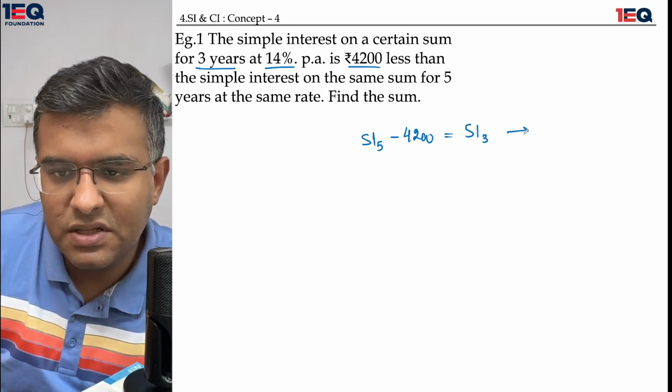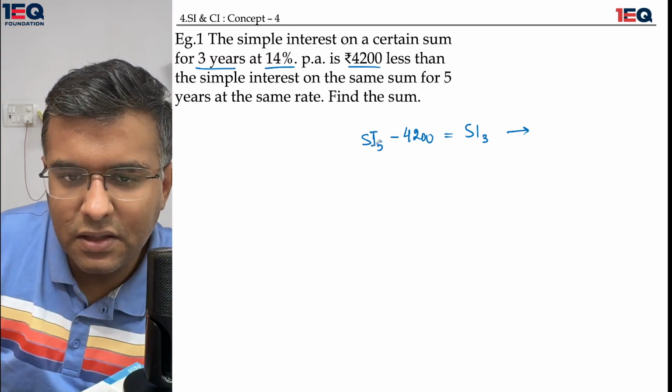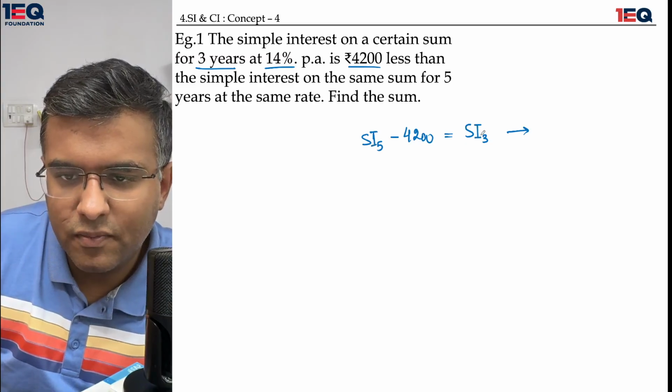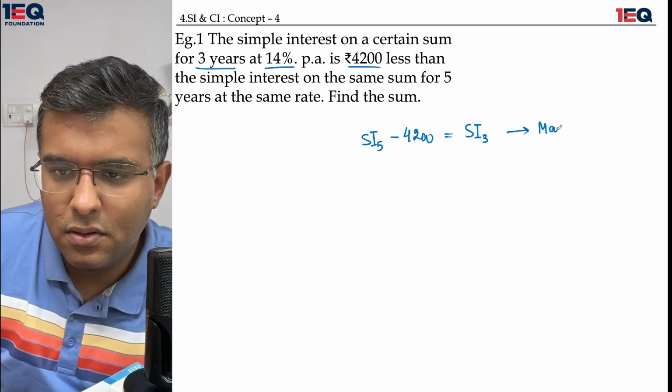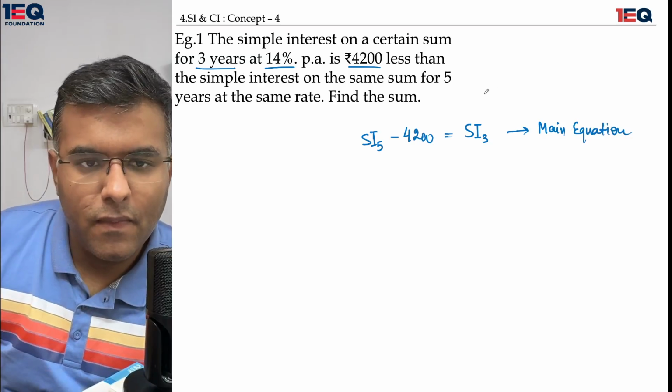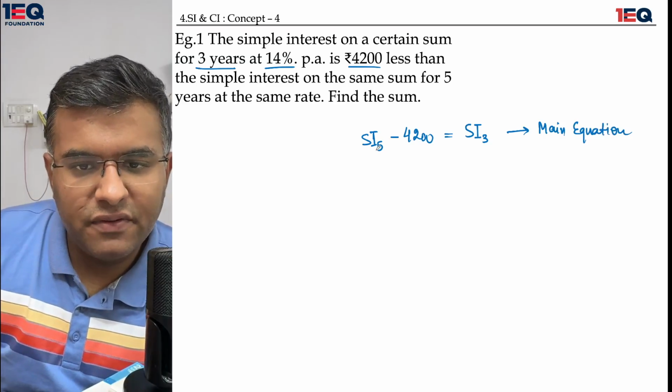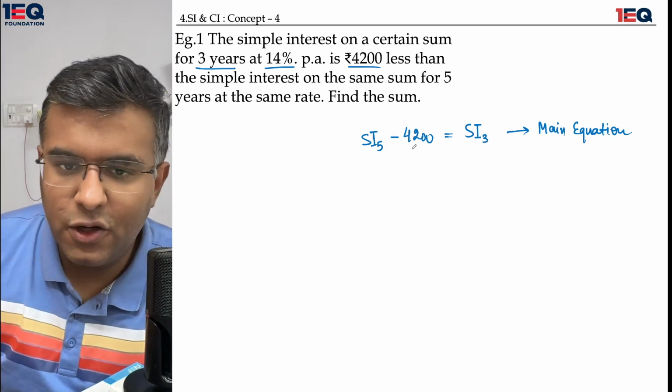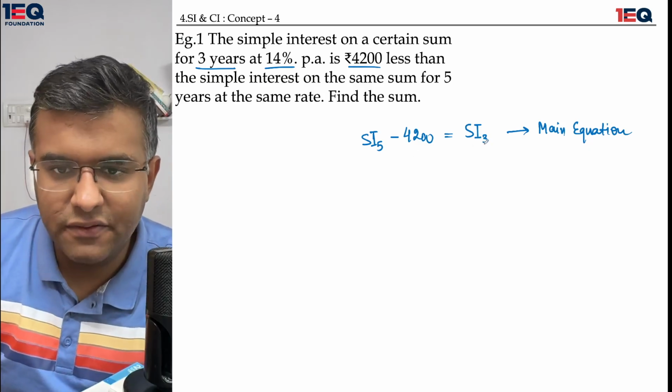This is the main equation that I'm talking about. This is SI, this is also SI. The SI for 5 years and SI for 3 years.